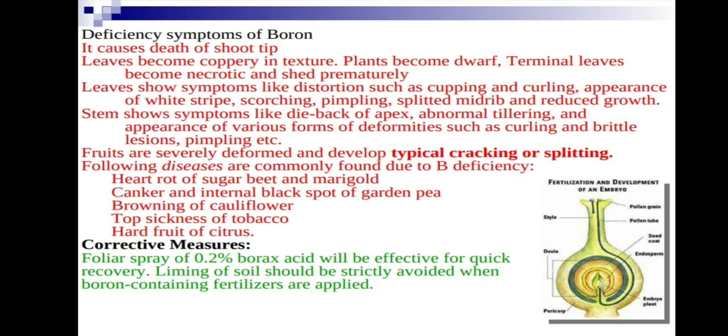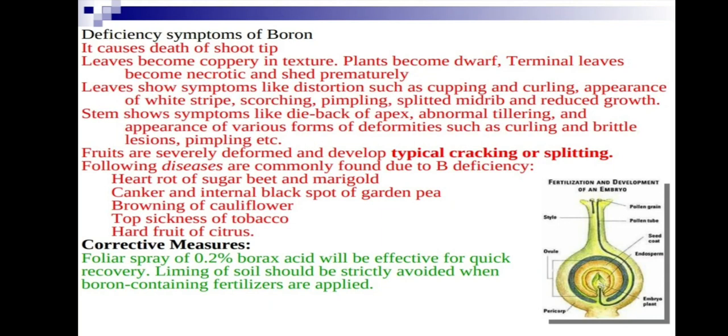Deficiency symptoms cause death of shoot tips, as I told. Necrosis of shoot tips, the shoot tip is fully dead. Leaves become coppery in texture. The plant becomes dark. Terminal leaves become necrotic and shed prematurely.